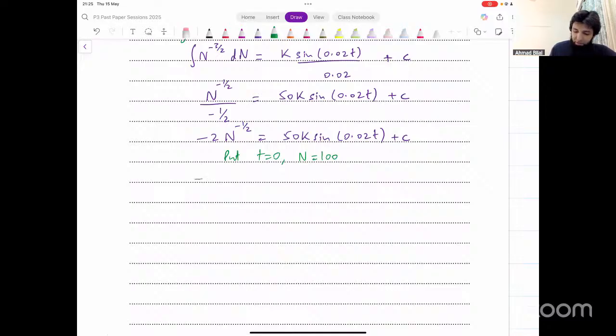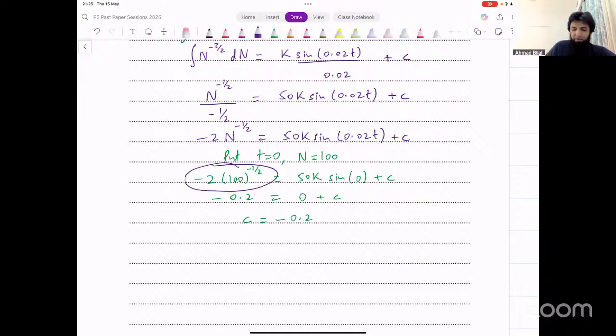n is 100, so minus 2 into 100 raised to power minus 1 over 2 equals 50k into sine of 0 plus c. Now sine 0 is just 0, so this whole thing becomes 0. We get 0 plus c equal to minus 2 over 10. That will be minus 0.2. The value of c turns out to be minus 0.2. You can just put this whole thing on your calculator as it is. You should get minus 0.2 from this.